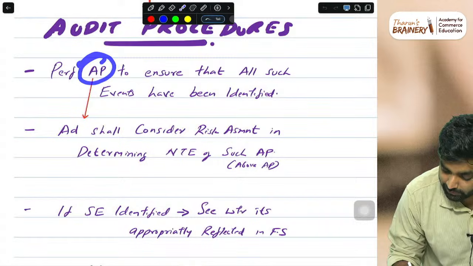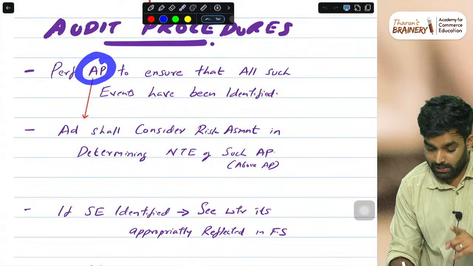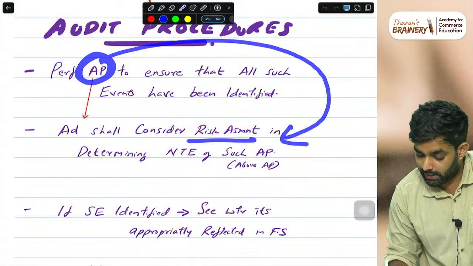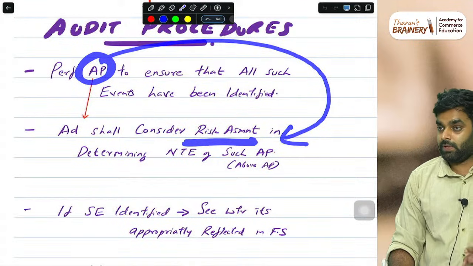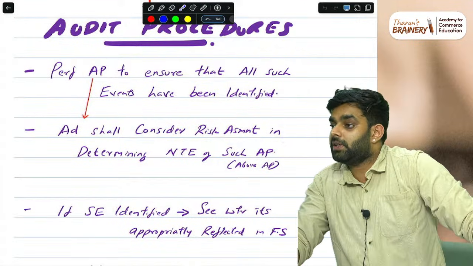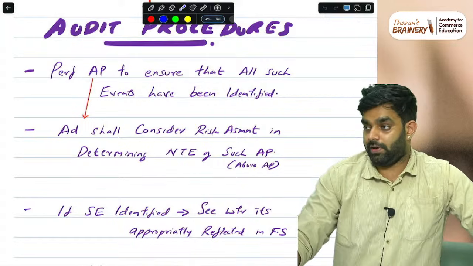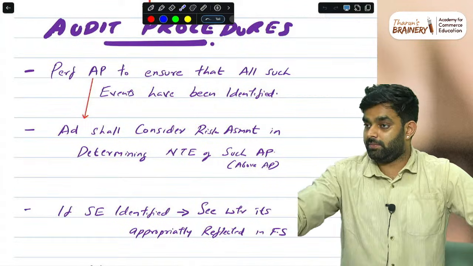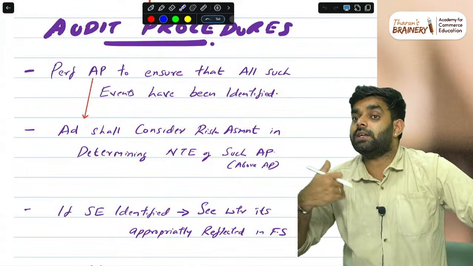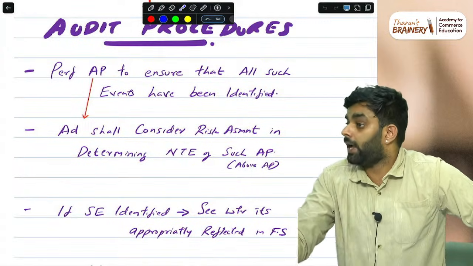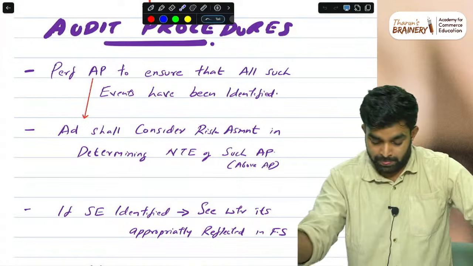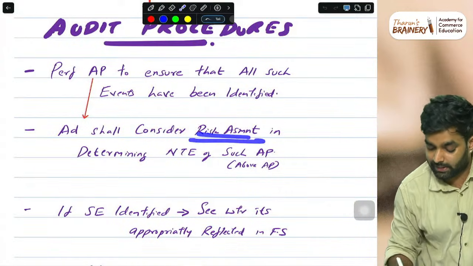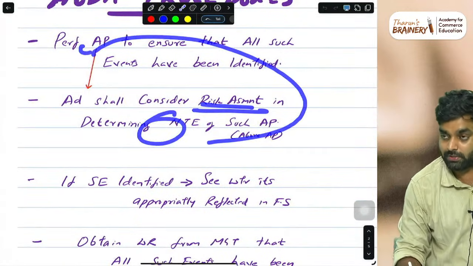When he is doing this audit procedure, he has to assess the risk. That is, what is the risk of some subsequent events that can happen? Any subsequent events can come. What is the risk? If it is a high risk item, then I need to ask management more deeply. Like, I also need to check something on some basis. So he has to consider the risk assessment before determining these audit procedures.